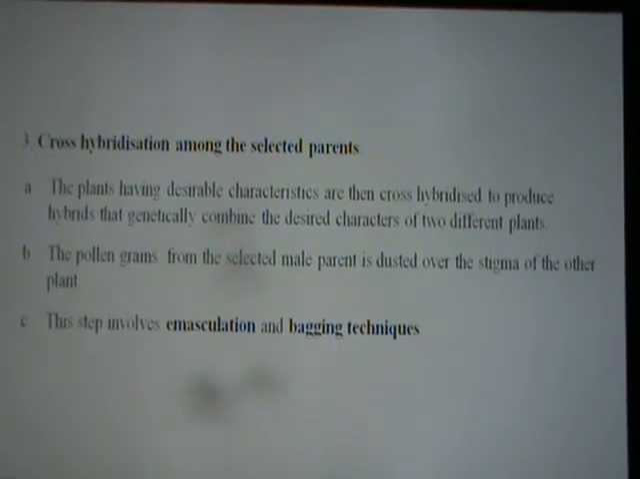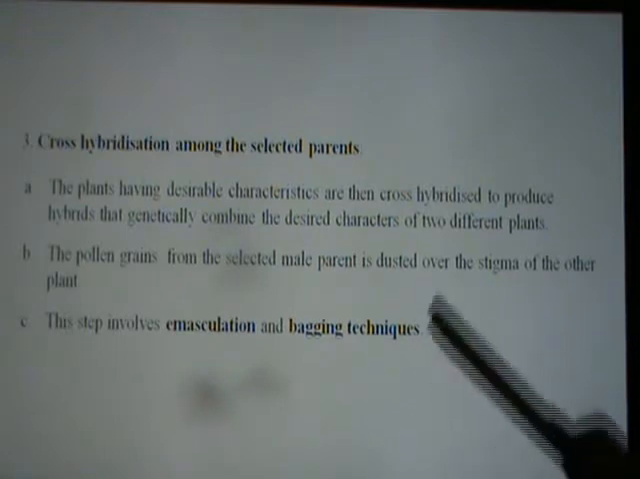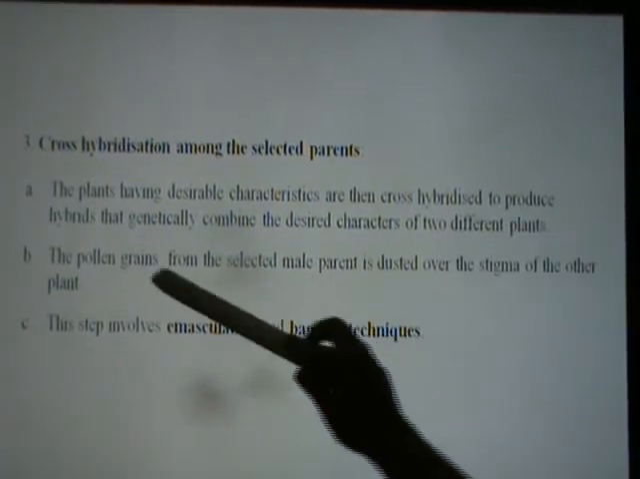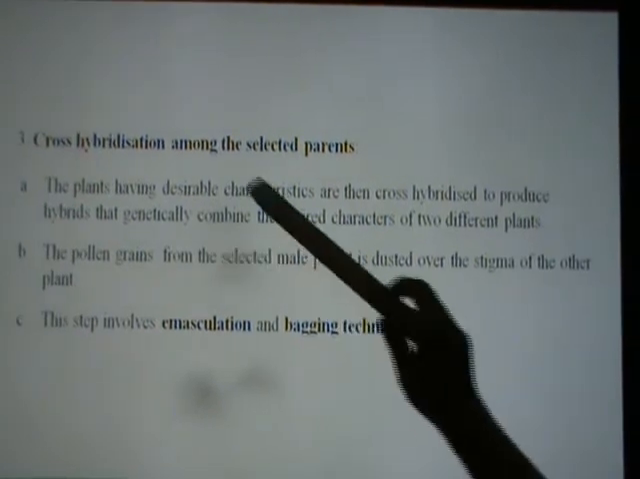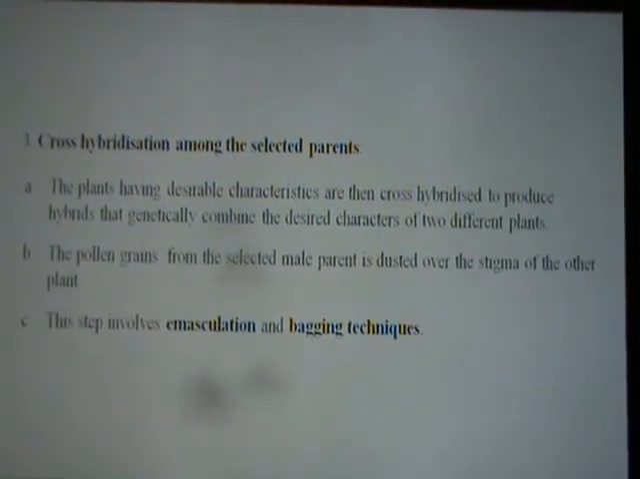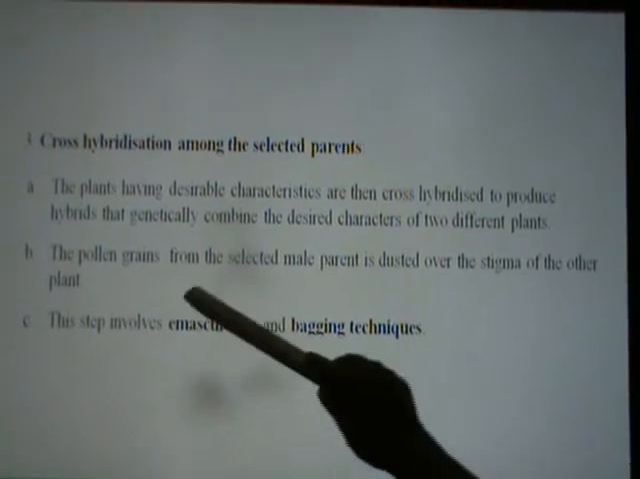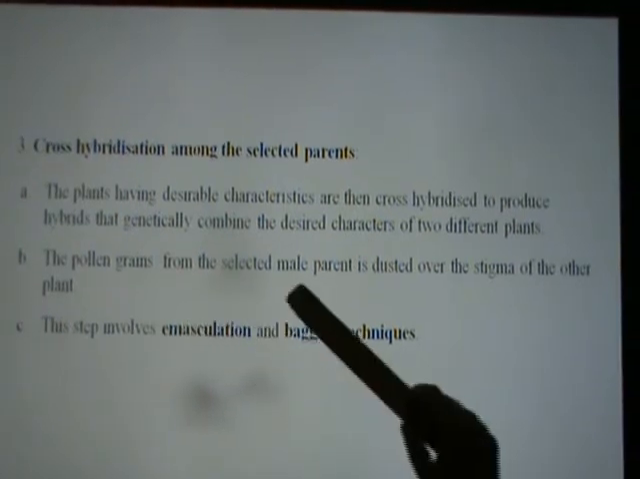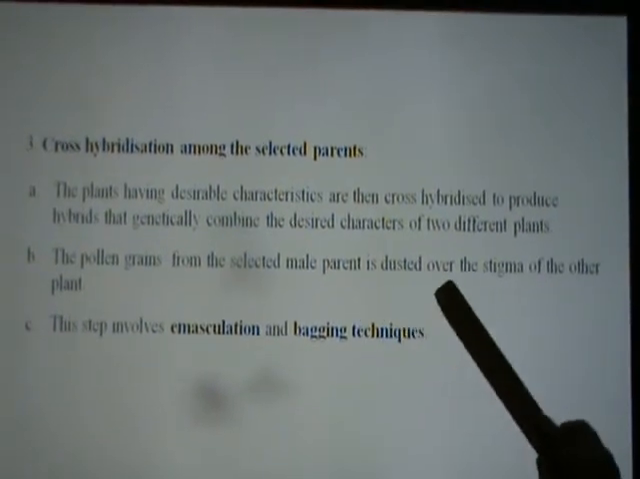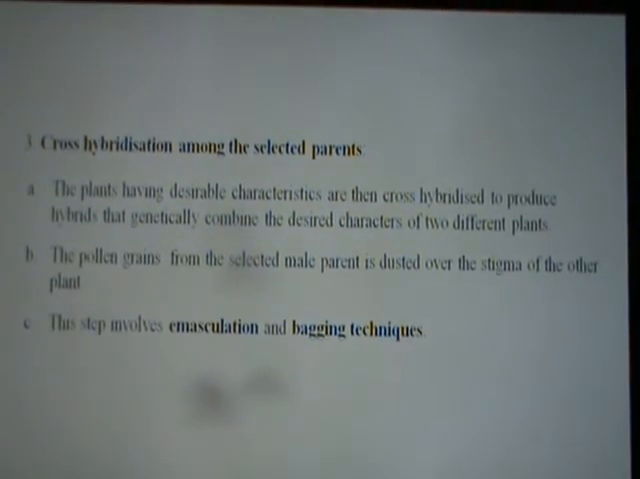Next, you can see the third step under plant breeding is cross hybridization among the selected parents. The plants having desirable characteristics are then cross-hybridized to produce hybrids that genetically combine the desired characters of two different plants. So if one plant is giving a high quantity of sugar yield and another plant grows in other climatic conditions, two contrasting characters can be combined and put into one particular plant. So for this purpose, the pollen grains from the selected male parent are dusted over the stigma of the other plant.